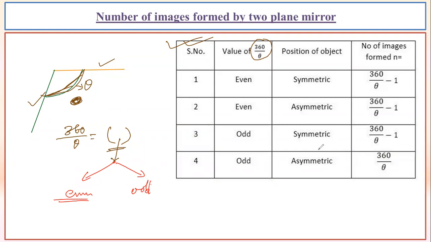So suppose for example if it is in the condition of an even number, then for an even number, whether it is symmetrical or asymmetrical. What do symmetric and asymmetric mean? You know this thing, you had studied in maths, the point of symmetry.